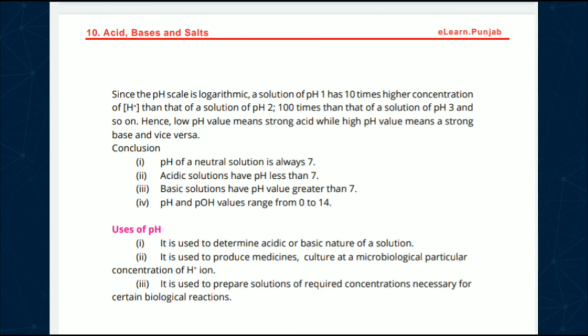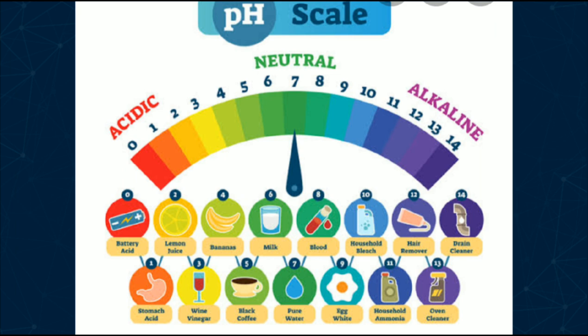It is used to prepare solutions of required concentration necessary for certain biological reactions. Now here are some examples of acidic, neutral and alkaline solutions. From this table you can see the different pH values of different solutions.